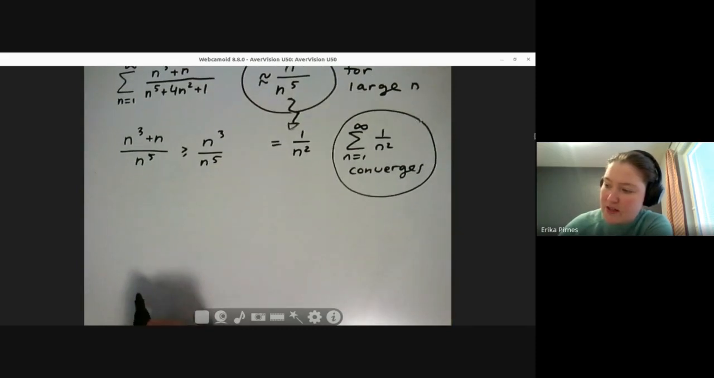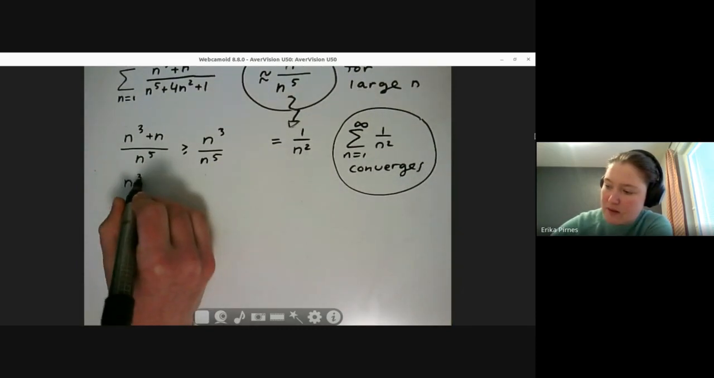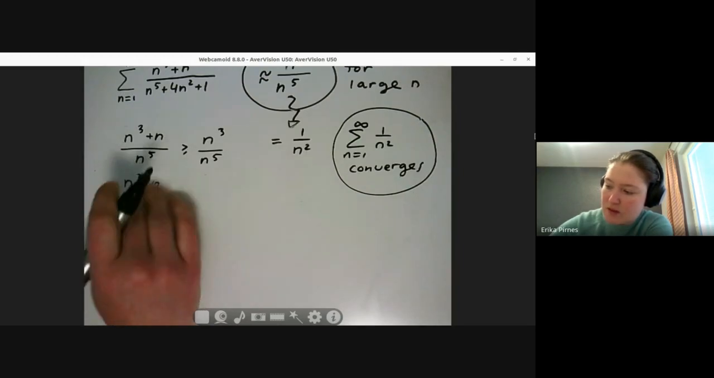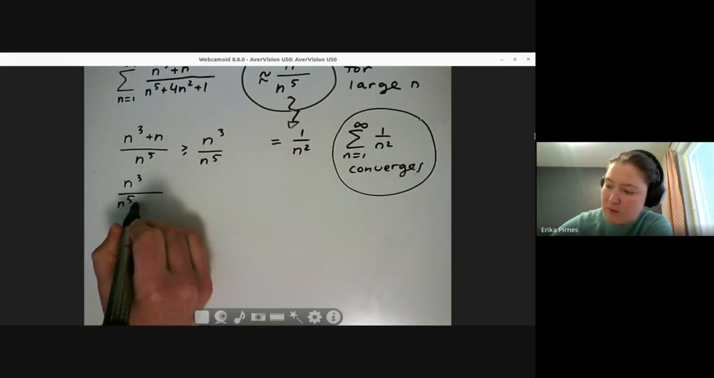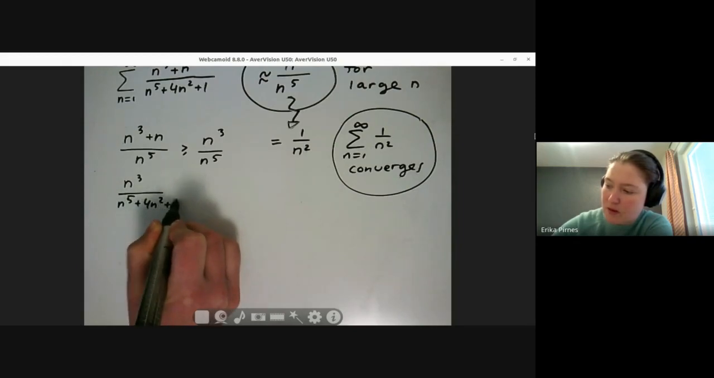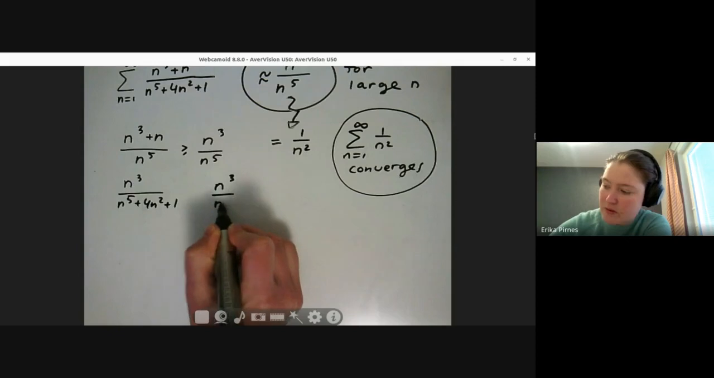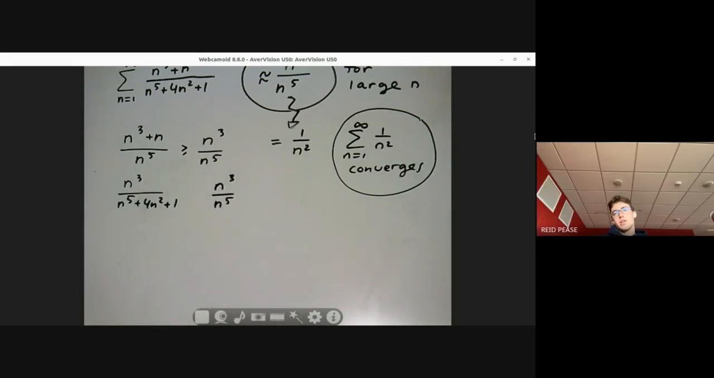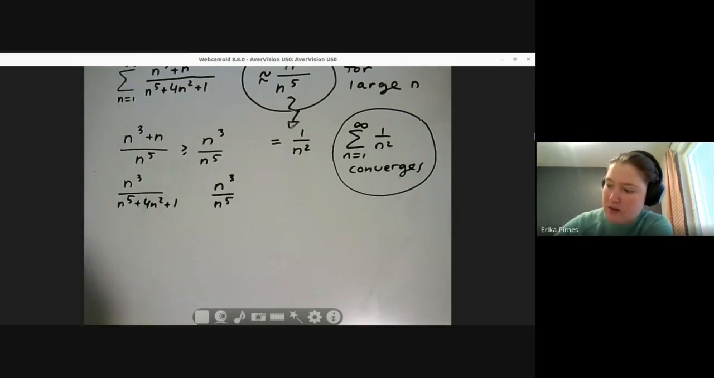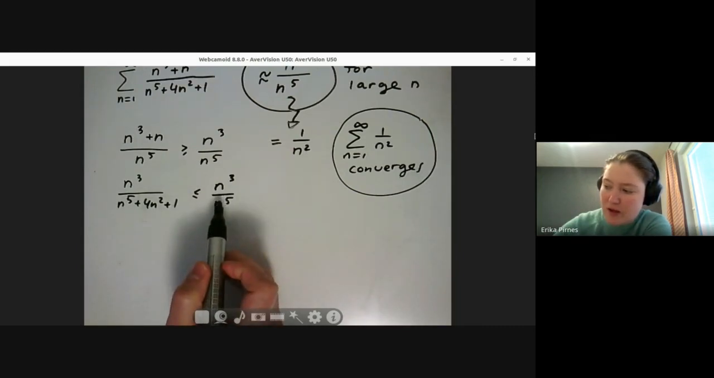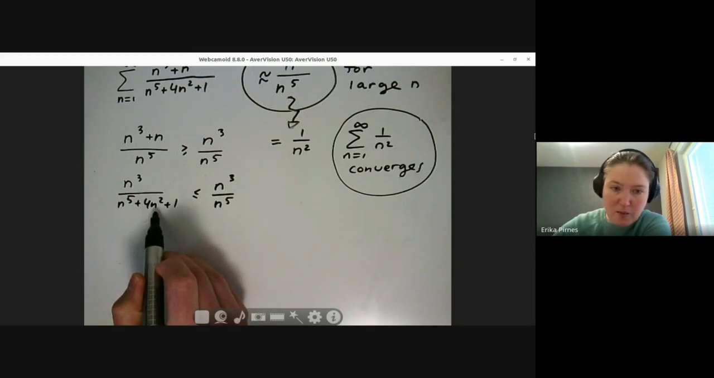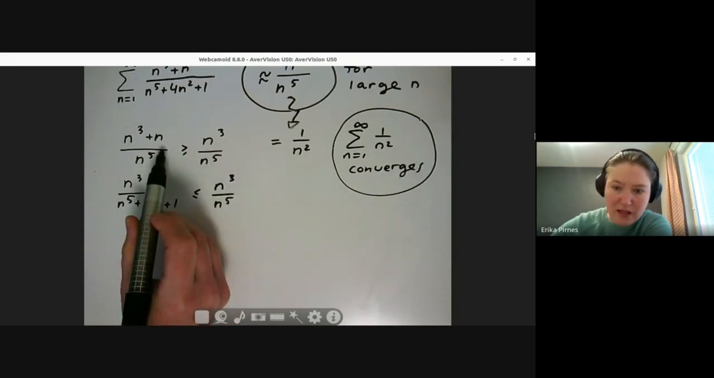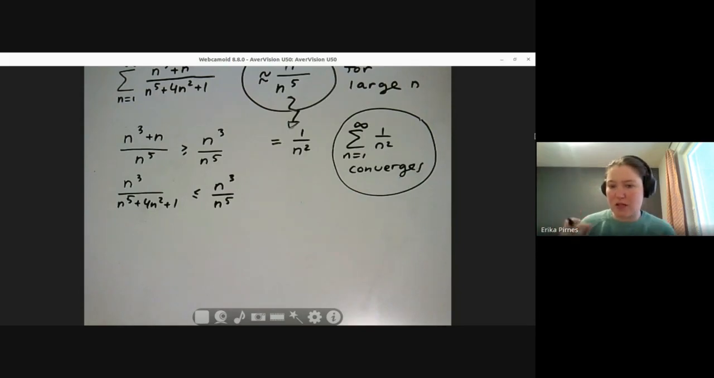How about if I add stuff to the bottom instead? Oops, n cubed over n fifth plus 4n squared plus 1. What does that do? Then the one on the right is larger because it's a smaller denominator. Yeah, exactly. We made the denominator bigger. So this is a problem, because if I put stuff in the denominator, I make it smaller. If I put stuff in the numerator, I make it larger. So they go in different directions. That's why we cannot do direct comparison.